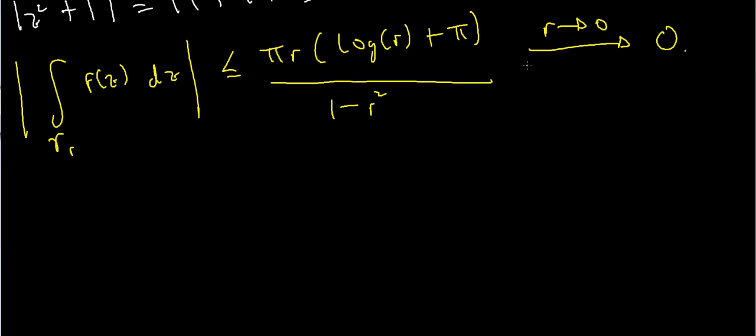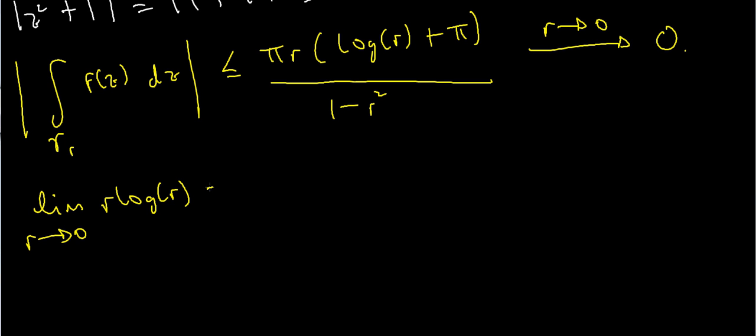So what I actually want to justify is why the limit as r goes to 0 of r times log r is 0. This is a standard problem in analysis that you might see in a first year analysis course, but I'll quickly show you why this is true. If I plug in 0 here, I'm going to have 0 times the log of 0, which I guess is minus infinity. Because that's an indeterminate form, I can use L'Hopital's rule here.